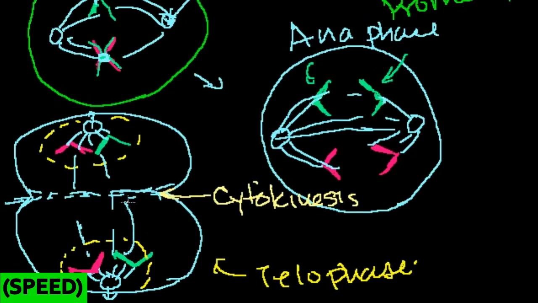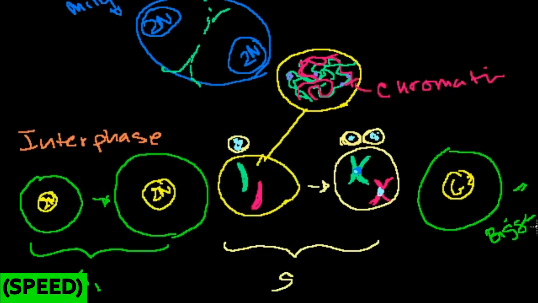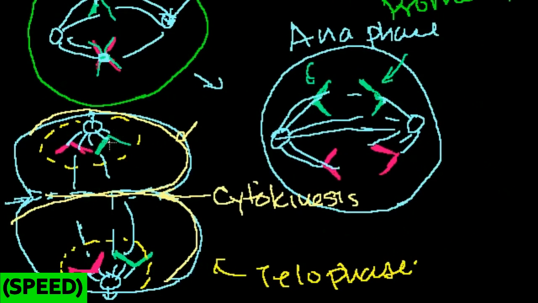So right at the end of mitosis, you do normally have 2 complete identical cells. Then each of these 2 cells individually enters its own interphase. If we look at just this one, he will then be in his G1 phase, and at some point these things are going to replicate in S phase, you go to G2 phase, and then this guy will experience mitosis all over again. And this guy